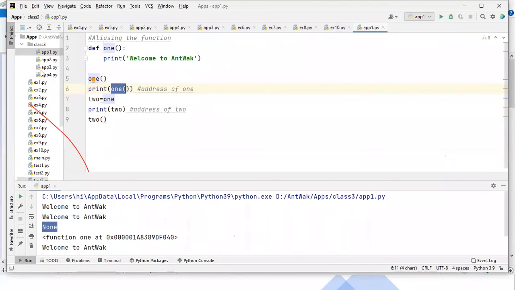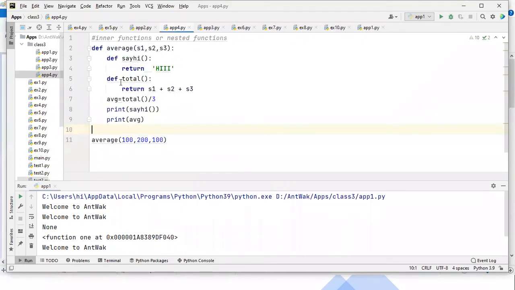Okay, fine. So guys, just focus on the content, the inner function. Just now I was discussing the inner functions. Just wait a moment.